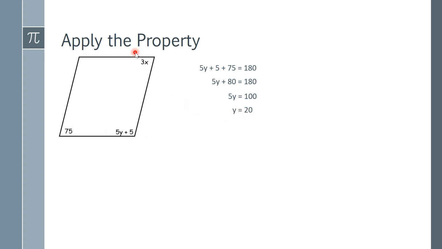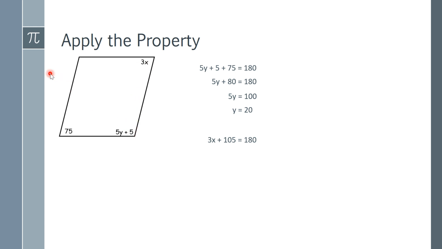So how are we going to find x? Well, there's two ways we're going to do it, but we're going to stick to the property, and we're going to show that these two are supplementary. We're going to use this value of y in this expression to get the measure of that angle. So we're going to substitute. So we're going to have 3x plus 105. Now, where did 105 come from, Mr. Rowe? Well, 5 times 20 is 100, plus 5 is 105. So that's those two angles added together.